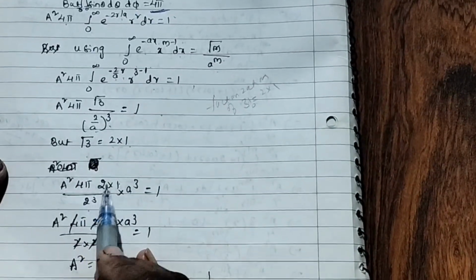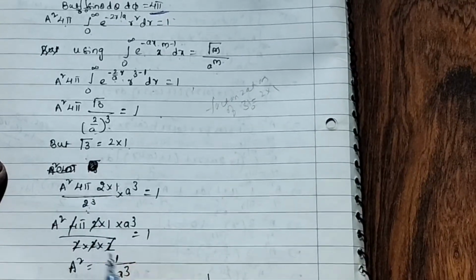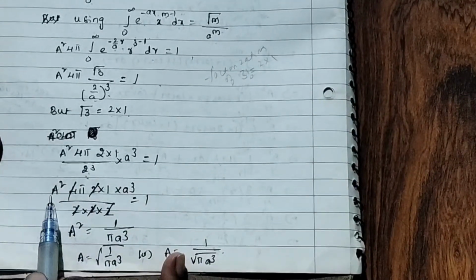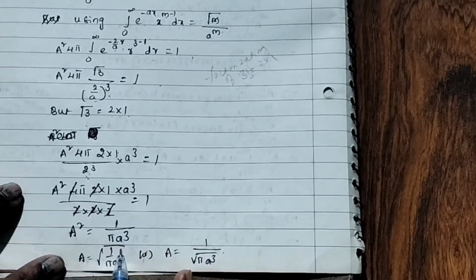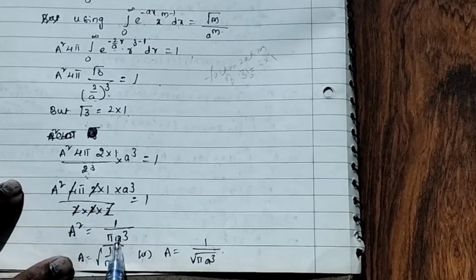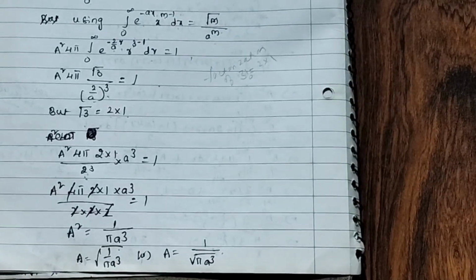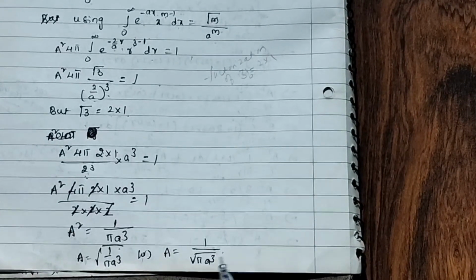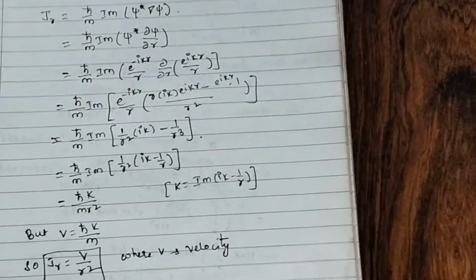So now 1 2 cancels. Here there will be 2 square, 4 cancels. Now what is remained? A square 4 pi. This all cancels. So a square equal to 1 by pi a cube, or a equal to 1 by under root pi a cube is the required answer. So the value of a is 1 by root pi a cube. Now next question.